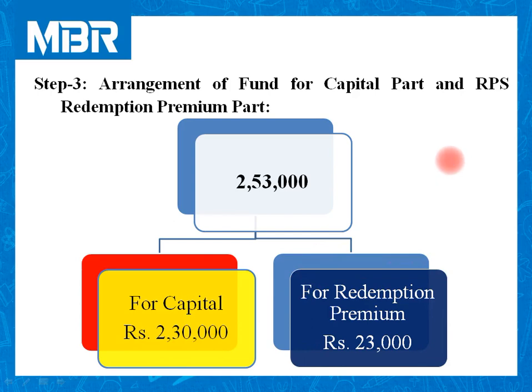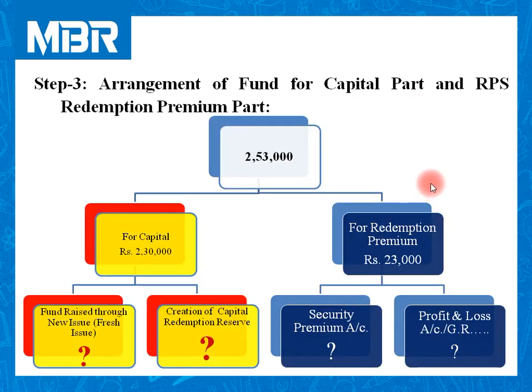This is nothing more than combination of step 3 and step 4 in order to define the amount. For these 2,53,000, we need to collect 230 for capital part and 23 for redemption part.